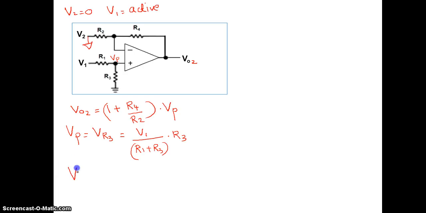So, I can write V02 is equal to 1 plus R4 divided by R2 multiplied by your Vp, which is V1 divided by R1 plus R3 into R3. That is equal to V02 due to your voltage V1 alone. Now, what is the total voltage Vout? Vout is V01 plus V02, the effect of two voltages together.